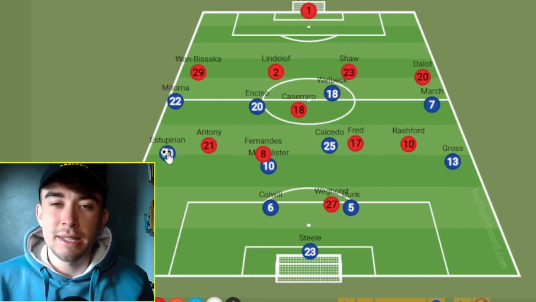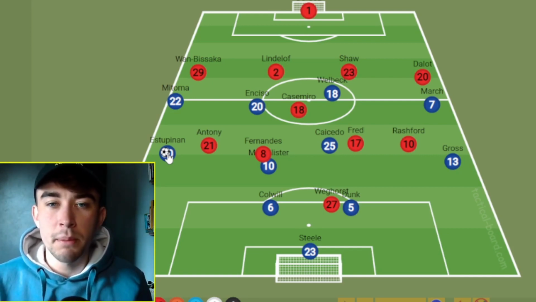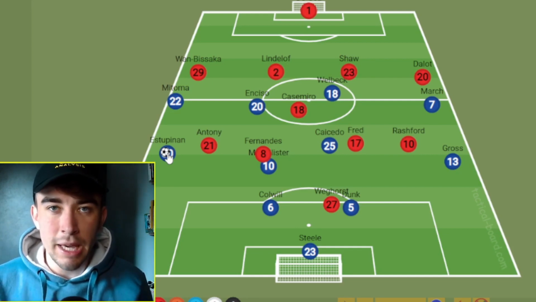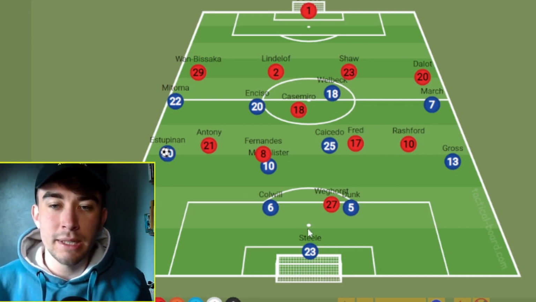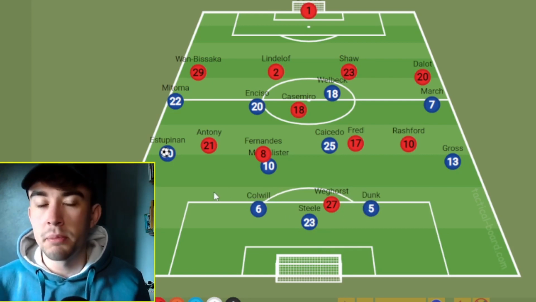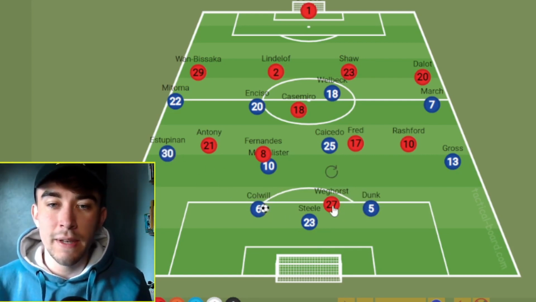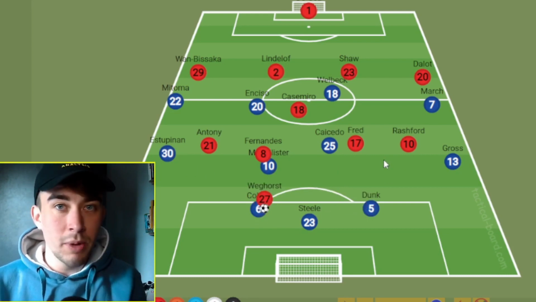Now, again, like I said, the problem is against Brighton, you have to be perfect. Brighton will create chances in this game. They will get in behind a defence at times. You know, someone like Steele, for example, he might step into the back three, and it changes things. Suddenly, Brighton can progress the ball a little bit easier. Suddenly, Weghorst now has much more ground to cover. United will have to adapt to things like that.